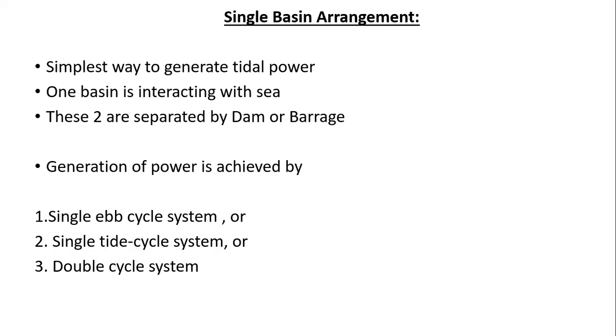First, a single basin arrangement. There is only one basin, interacting with the sea. The basin and the sea are separated by a barrage. The flow between the basin and the sea is through sluiceways. Sluiceways means gates, so they are also called sluice gates. These are located conveniently along the dam, wherever it is convenient to place them.